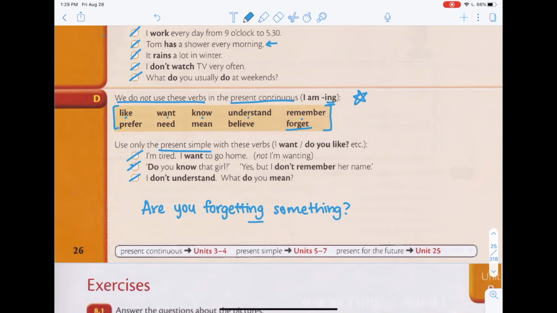So don't be super shocked or super alarmed if someone talks to you and they use ing with these words. Because like I said, English is always changing. There's always new right and wrong ways to say English words, okay? But generally for your exercise, just try to remember this and don't use these words with ing. Alright, so this is all for the grammar part.